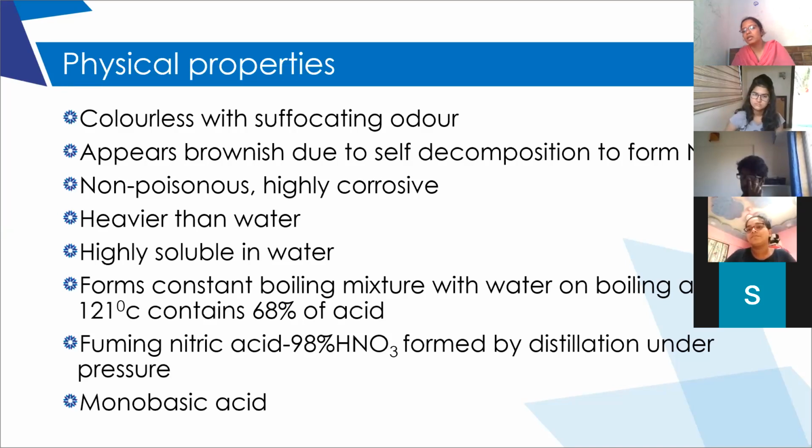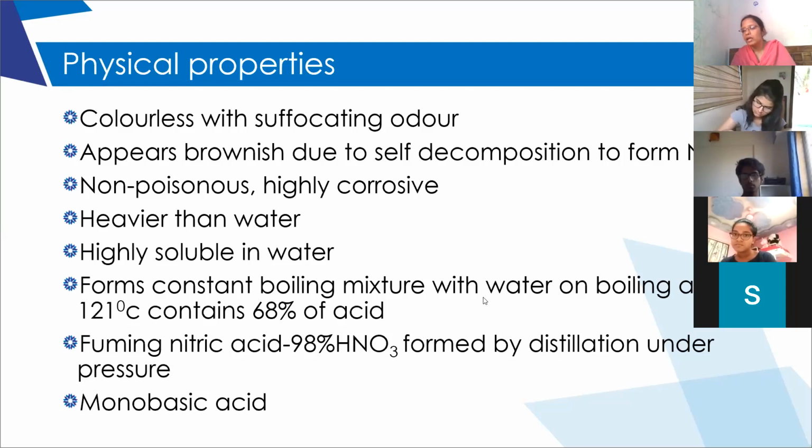Because please understand this concept. When we take the mixture of water and nitric acid, and when we start heating, when the temperature reaches 121 degrees Celsius, they form a constant boiling mixture. What is meant by constant boiling mixture? That means both together will start boiling. The water and nitric acid both together will start boiling. That mixture will contain 68% of nitric acid and remaining how much? 32% of water vapor.